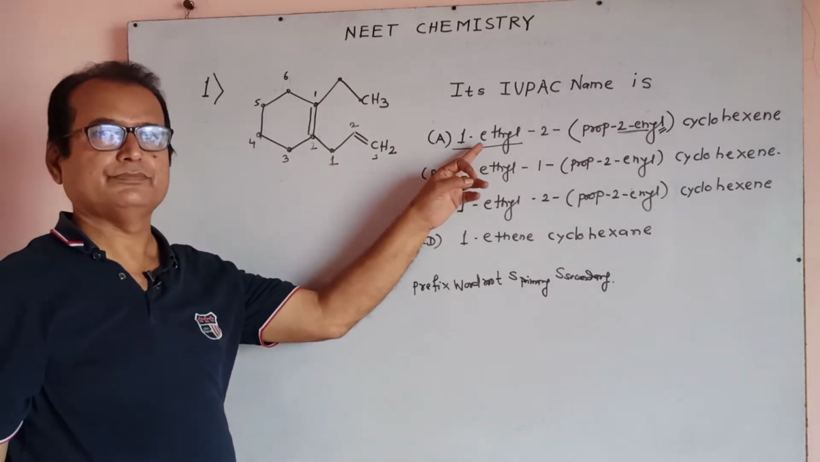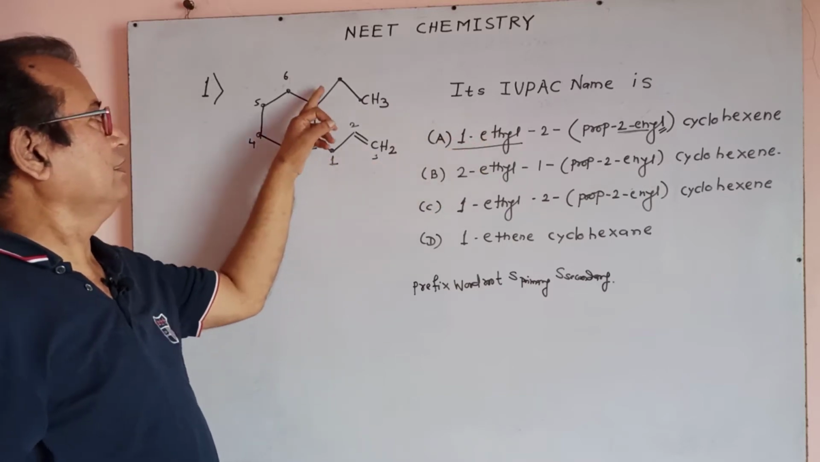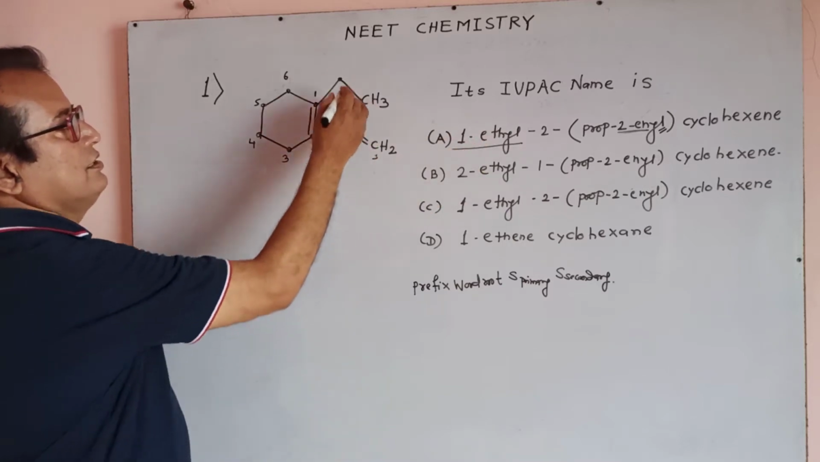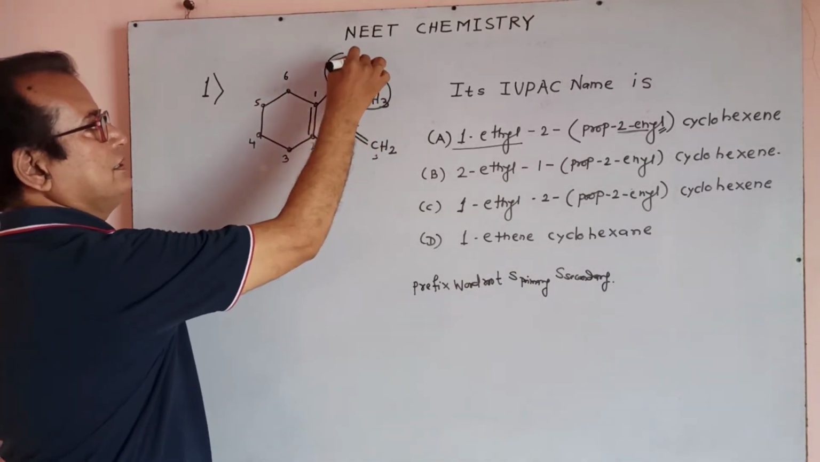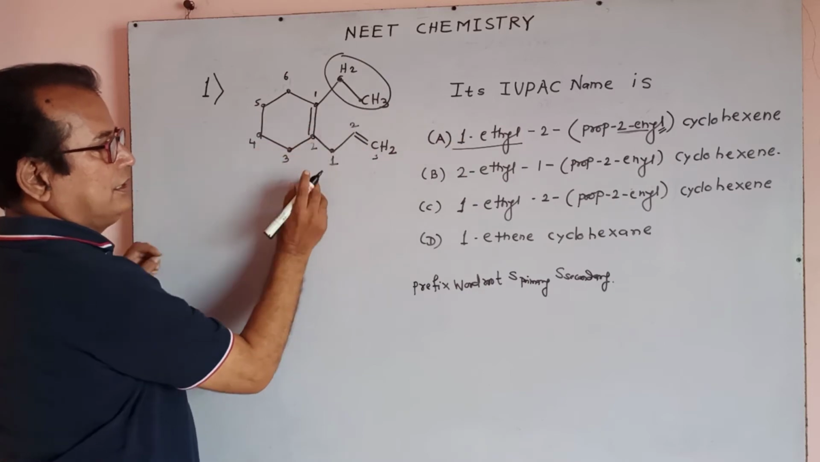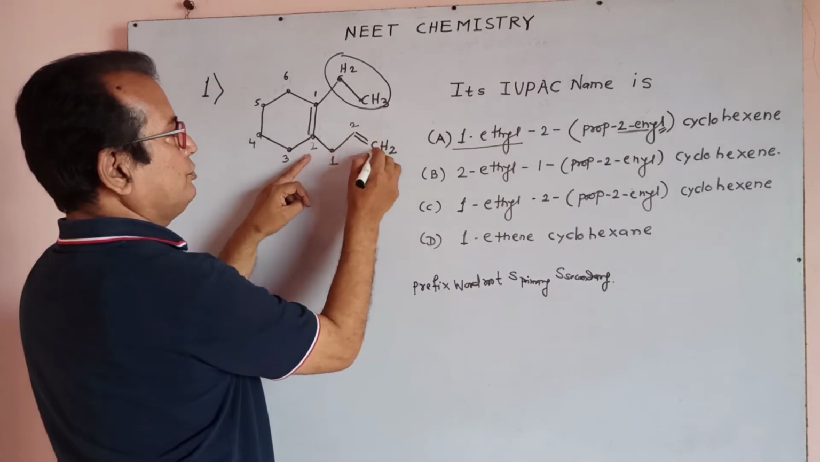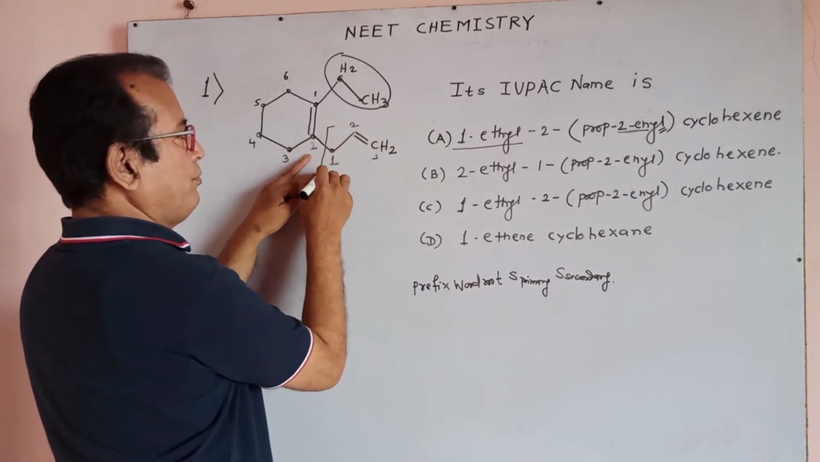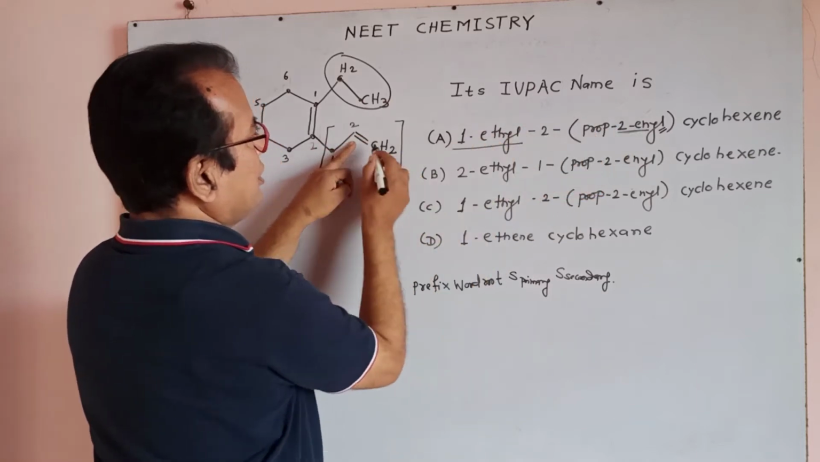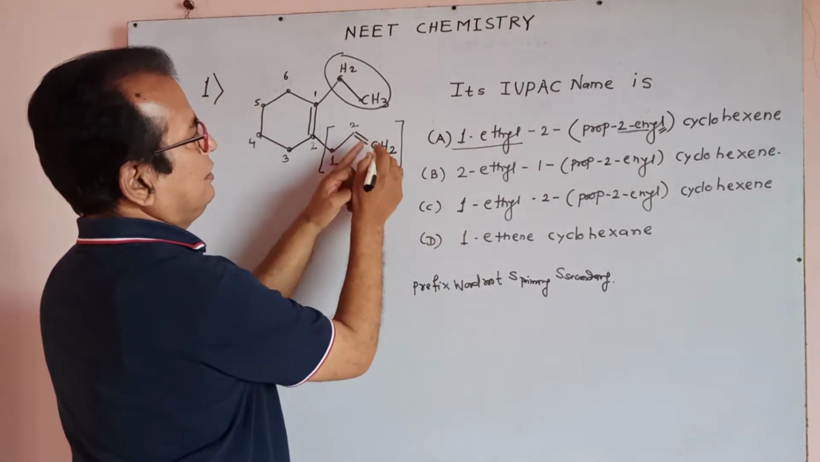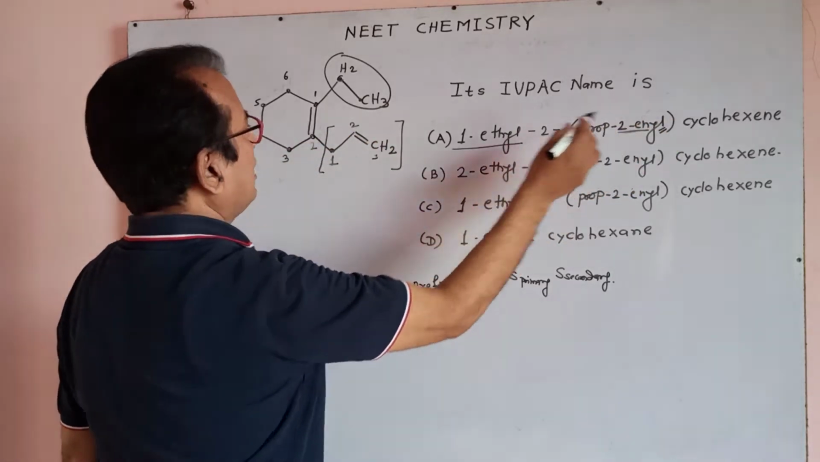This is the correct name. 1-ethyl, CH3CH2, it is ethyl, 1-ethyl. At the second position, prop, 1, 2, 3, it is a prop. At the second position, en, and it is the radical enyl, not enyl alone. Prop-2-enyl cyclohexene.